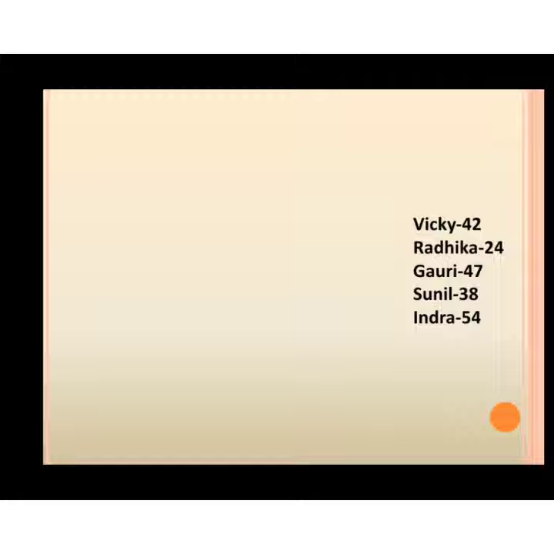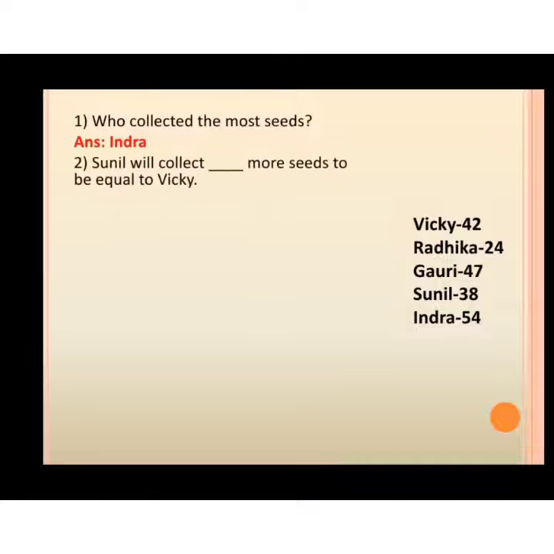So let's start. The first question is, who collected the most seeds? Tell me, dear students, which is the greatest number? 42, 24, 47, 38 or 54? Yes, good. 54 is the greatest number. And who collected 54 seeds? Yes, Indra.